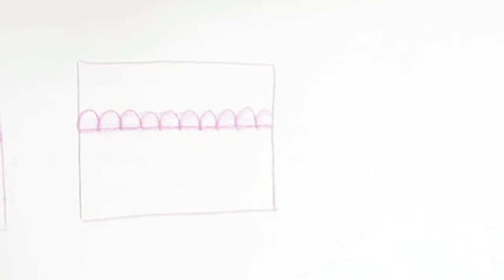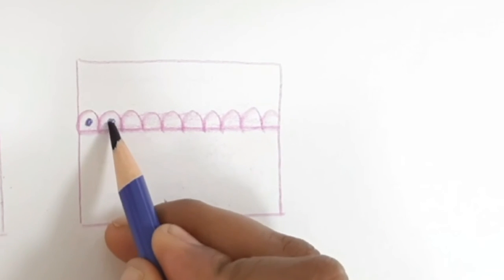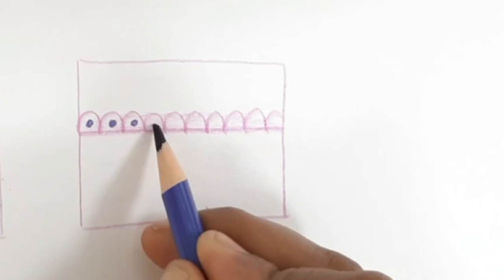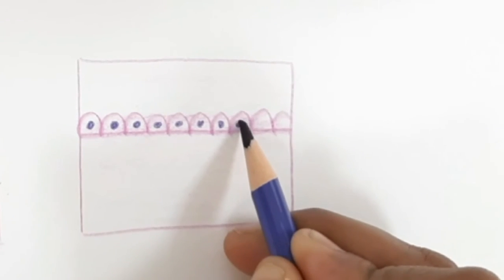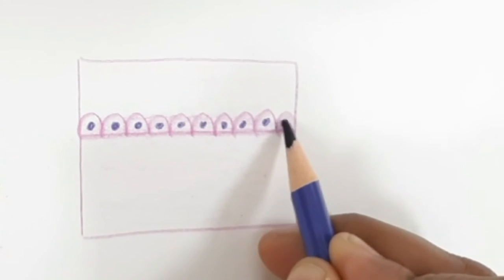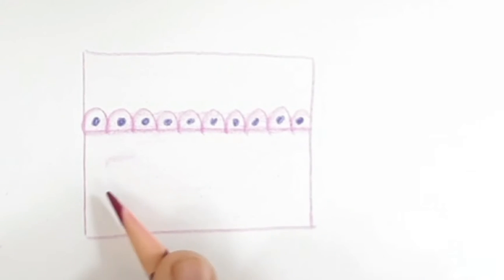In cuboidal epithelium, the nucleus is rounded and centrally placed. The function of cuboidal epithelium is mainly transport, synthesis and secretion of substances.